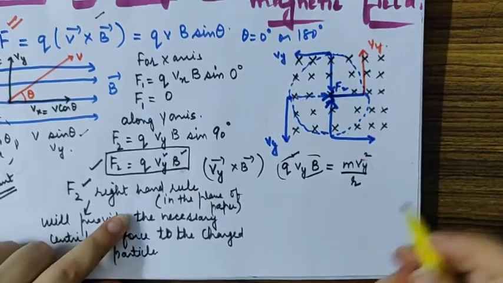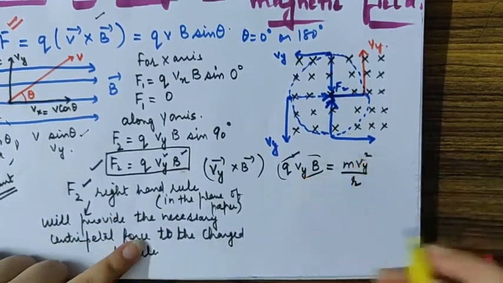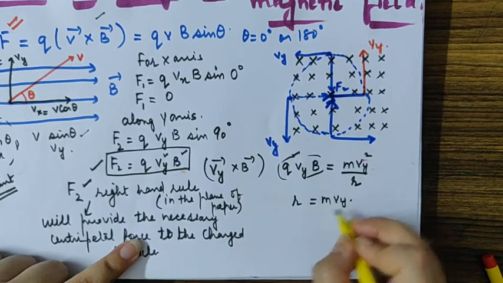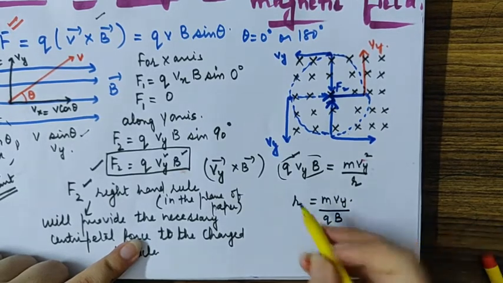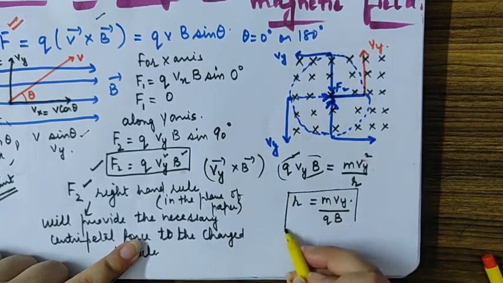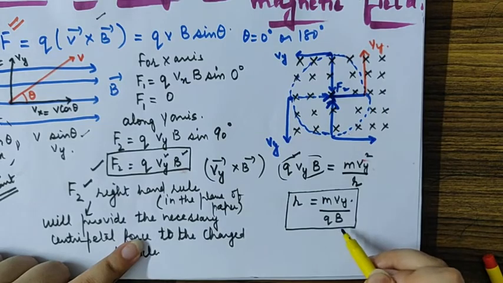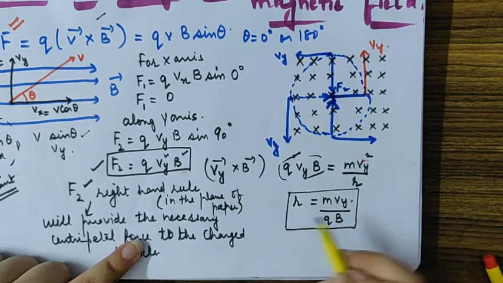So look at it first of all. Vy cancels with Vy. I get the value of r to be mvy over qB. That means the radius in which the particle is going to move in the circular path is given by mvy upon qB. So the particle will move in this kind of a circle.